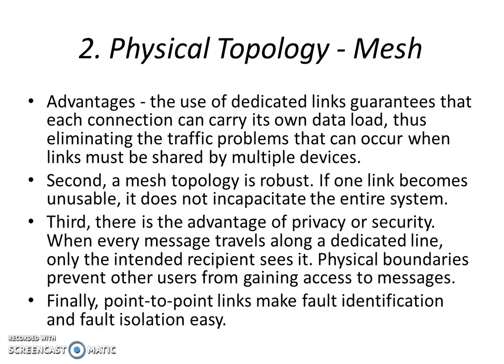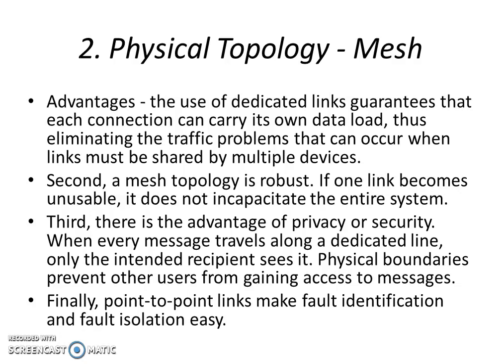Third, the advantage of privacy or security. When every message travels along a dedicated line, only the intended recipient sees it, so it is fully secure. Physical boundaries prevent others from gaining access to the messages.